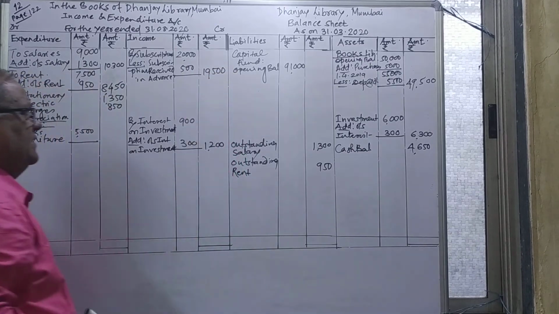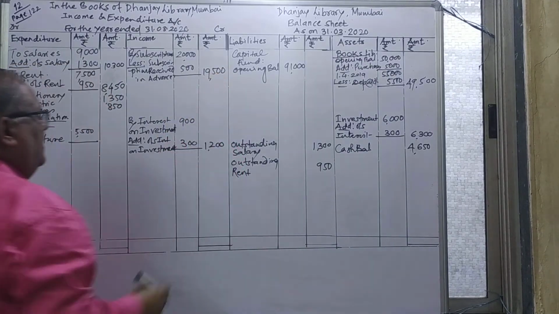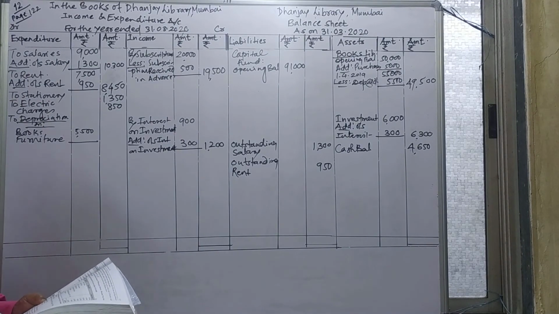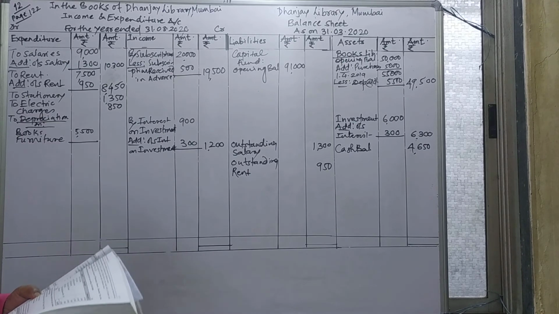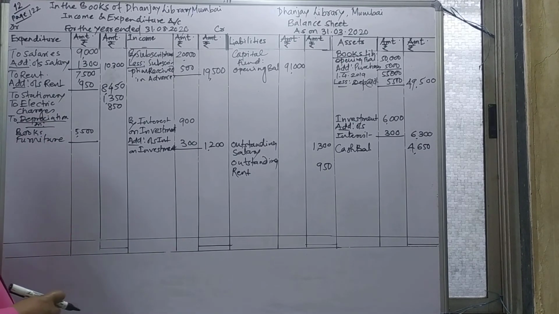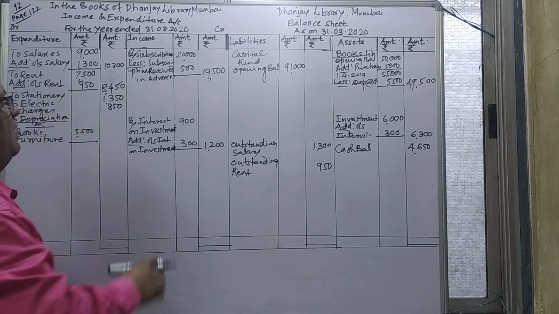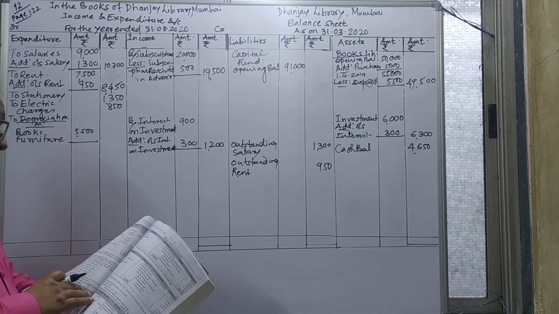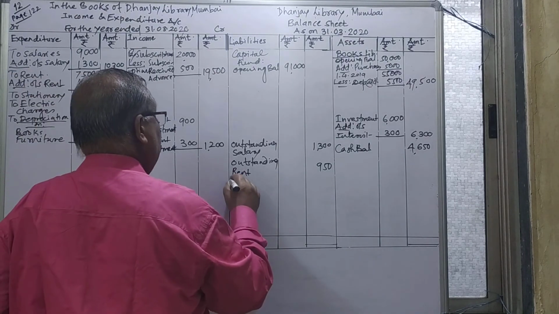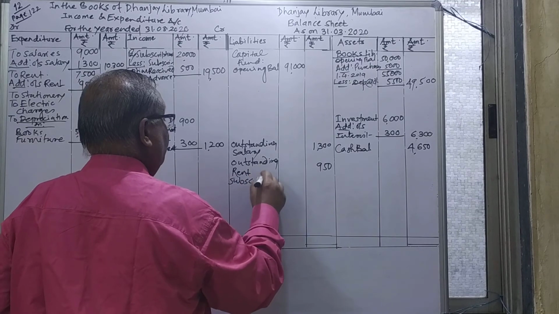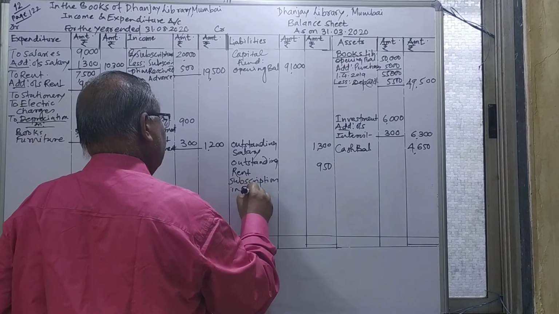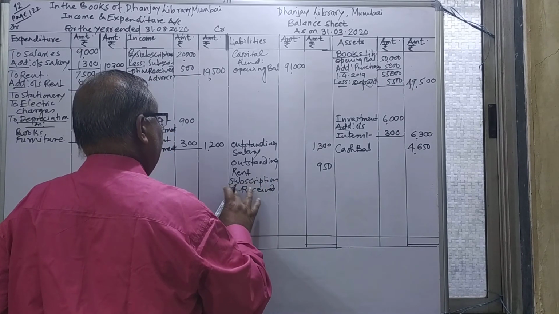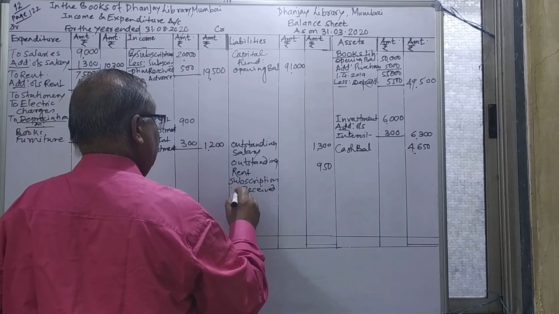No more adjustment on the subscription. Therefore, I will deduct this 500 and show it in the outer column of the income side. Subscription is the main part, and it is deducted there. And this deduction, the subscription received in advance, we must show on the liability side of the balance sheet, 500.